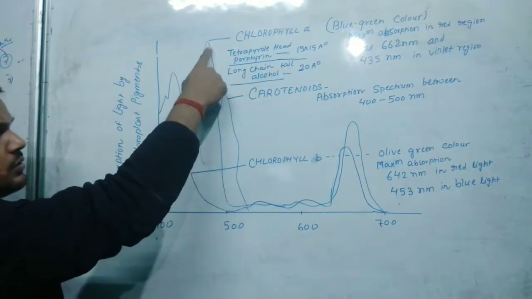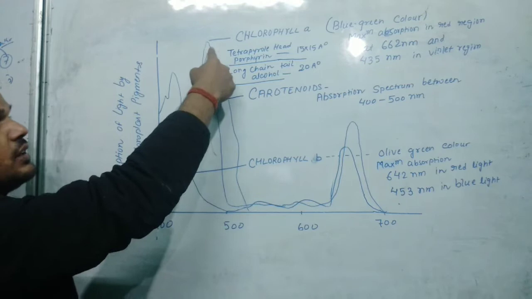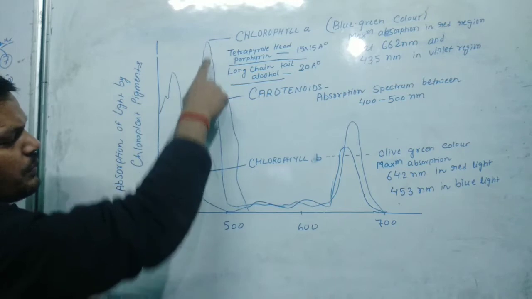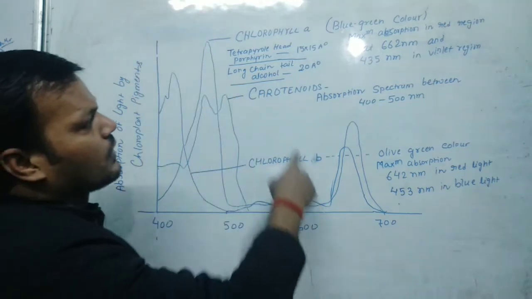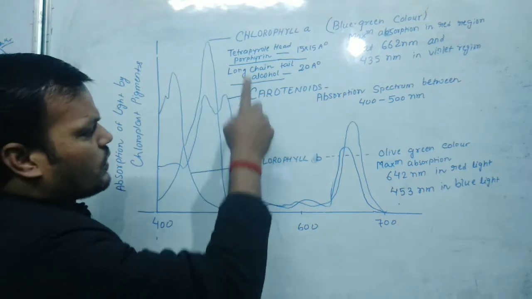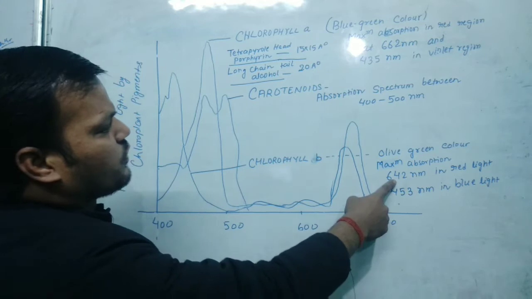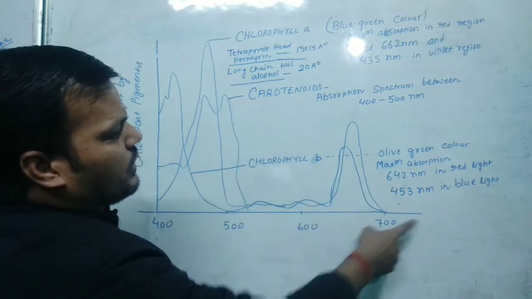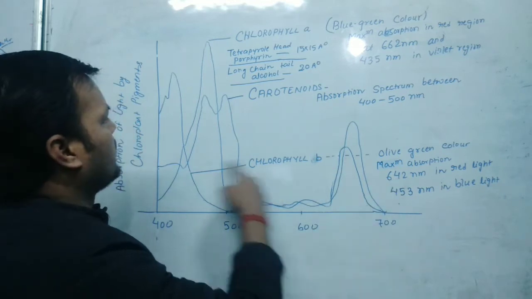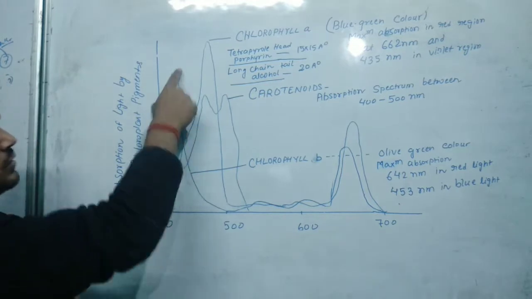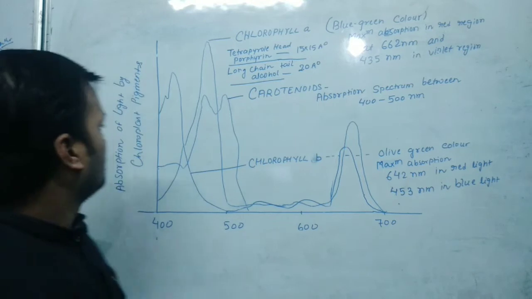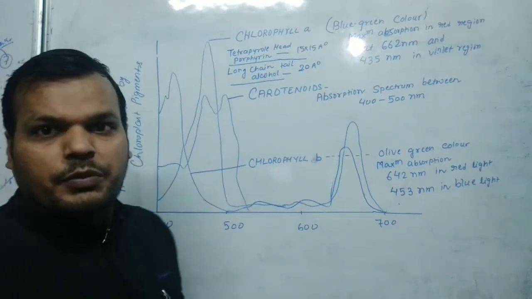You can see the peak also. The peak of the graph is here. You can see 662 nanometer, its maximum is there. At 435, it is going at the peak. Then 400 to 500 nanometer is the maximum absorption; this is carotenoids. Chlorophyll B is going for 642 in red light and 453 in blue light. So again you will find chlorophyll B at the peak at 642 and 453 here. So this is the absorption of light by the chlorophyll pigment or the chloroplast pigment.